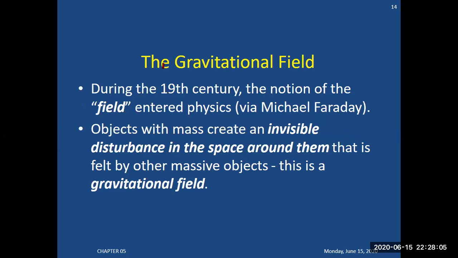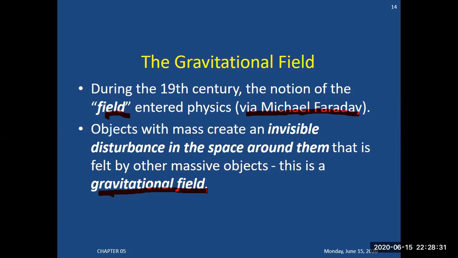So, what is a gravitational field? During the 19th century, the notion of the field entered physics through Michael Faraday. Objects with mass create an invisible disturbance in the space around them that is felt by other massive objects. This is called the gravitational field.